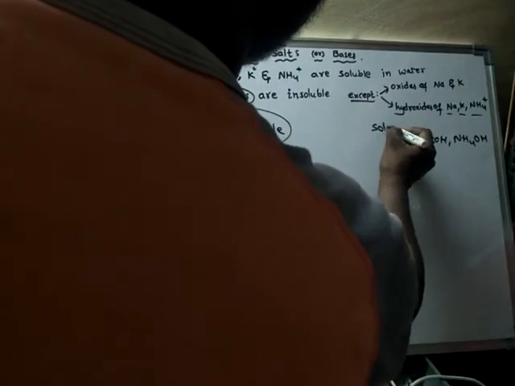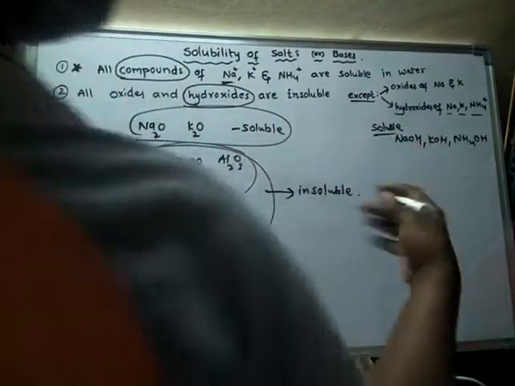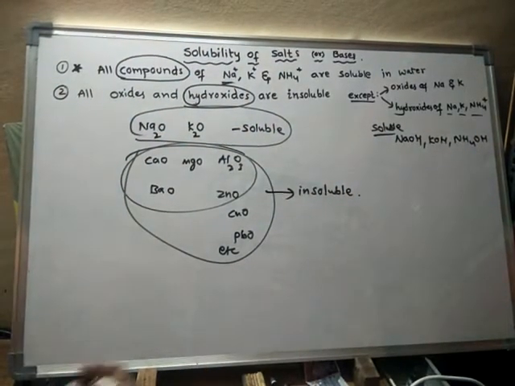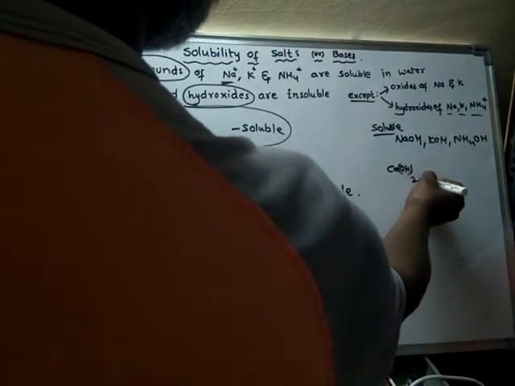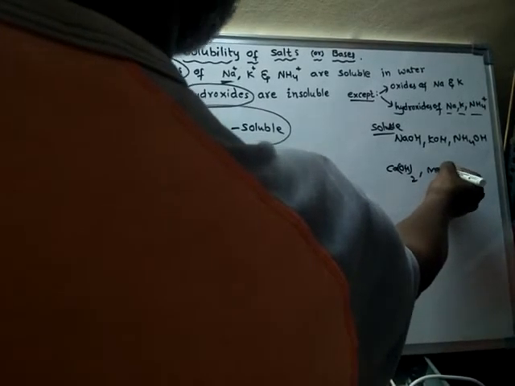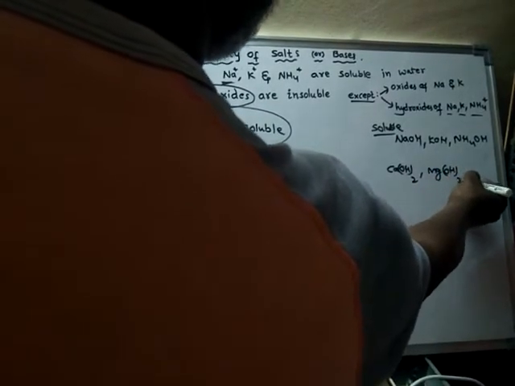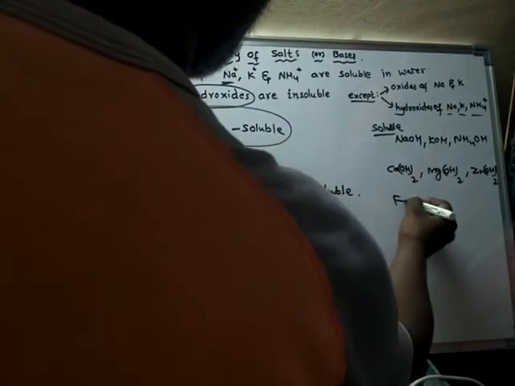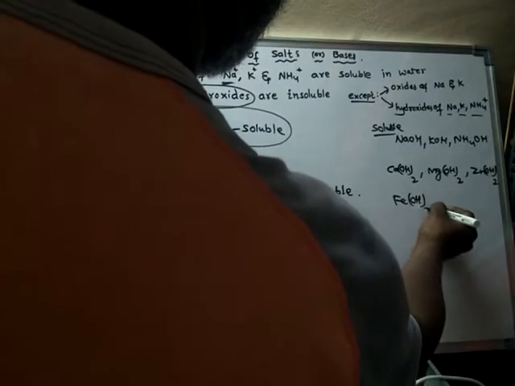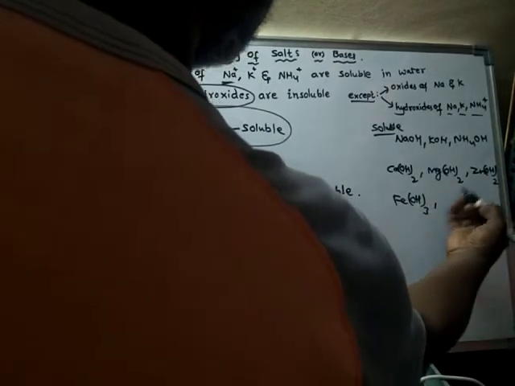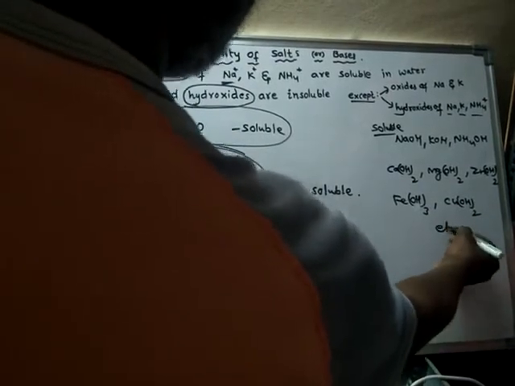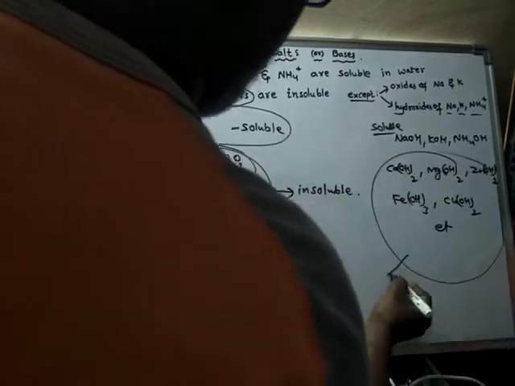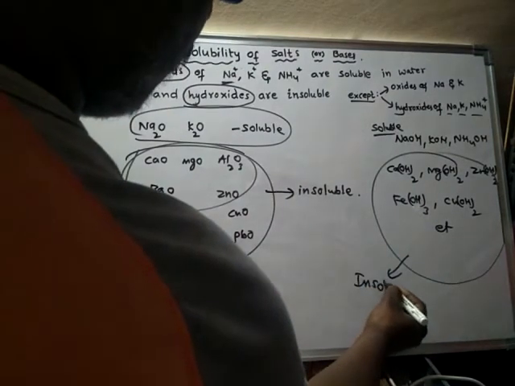All other metal hydroxides, calcium hydroxide, magnesium hydroxide, zinc hydroxide, iron hydroxide, or copper hydroxide, are all insoluble in water.